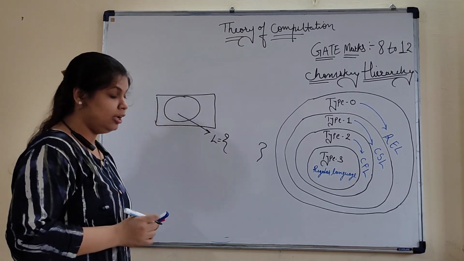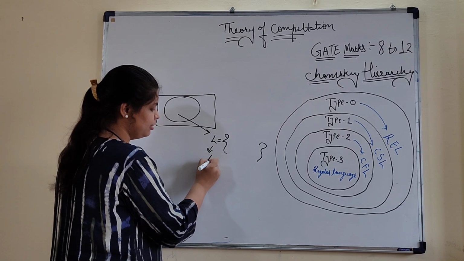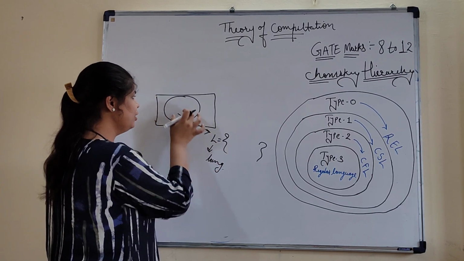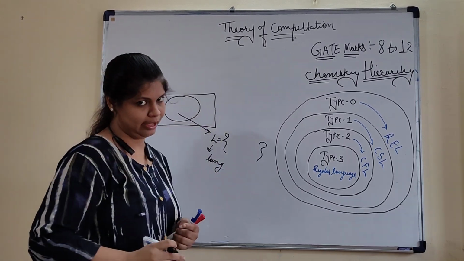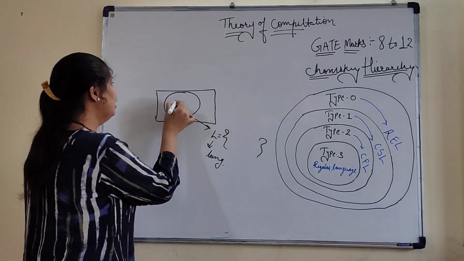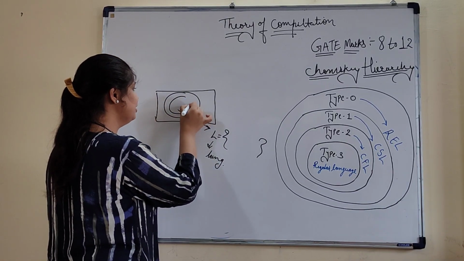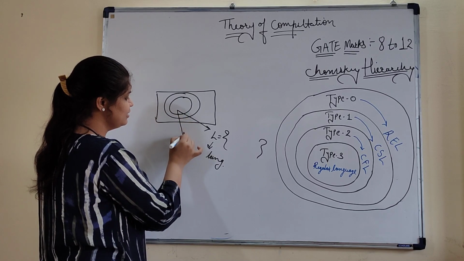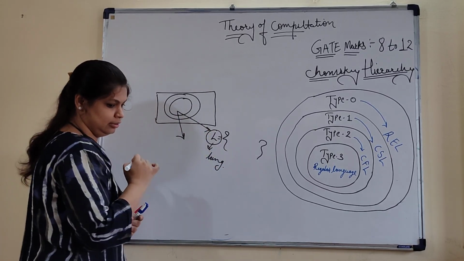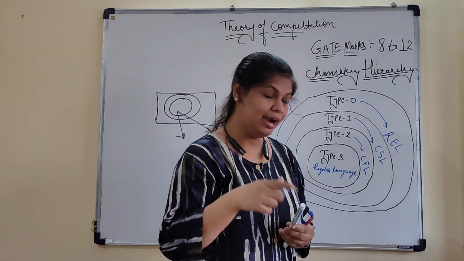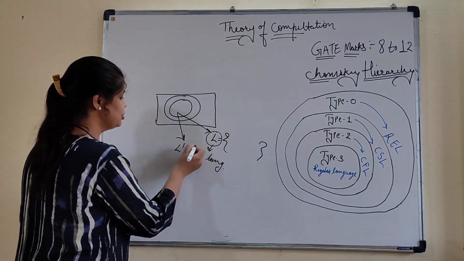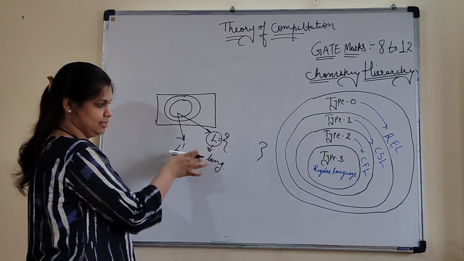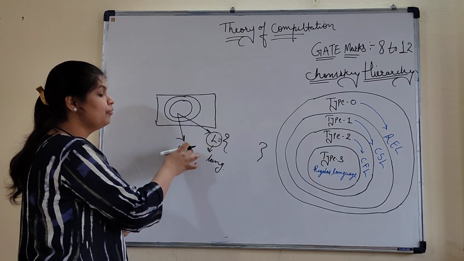This is the set. Here we can declare L as a language, and this language is entirely represented by this Venn diagram. If I make another oval shape inside this, that means what? This is the subset of L. That means whatever part is in this L dash, it totally belongs to L. But the reverse is not true.